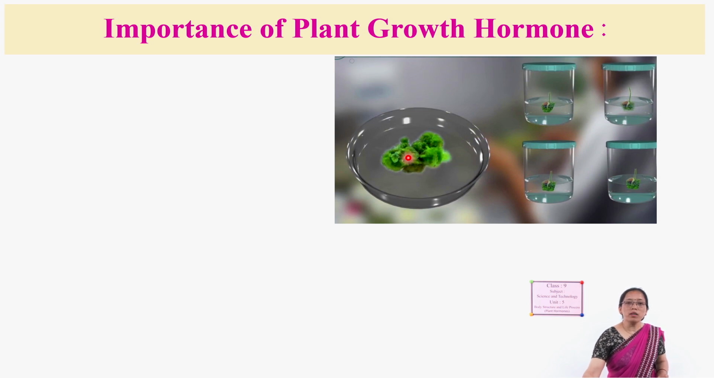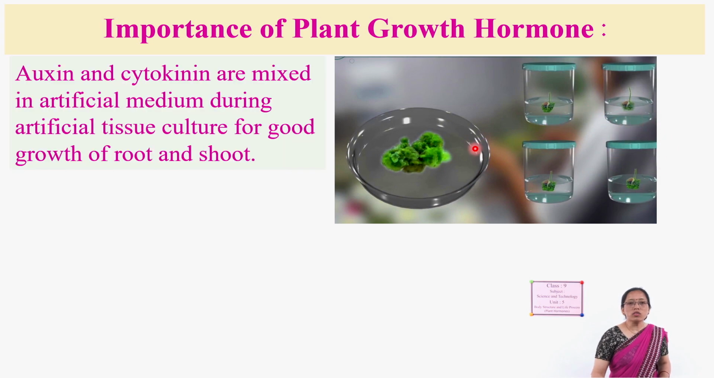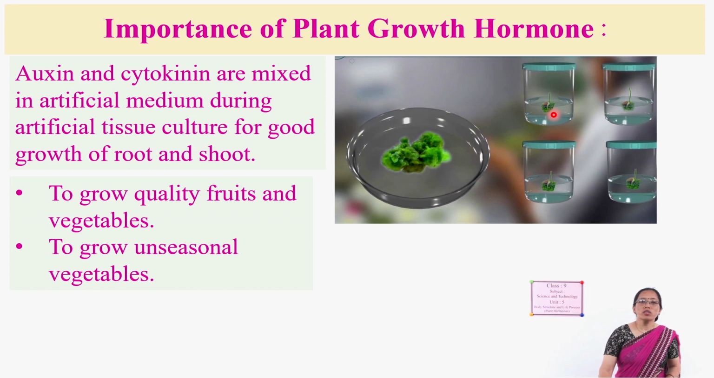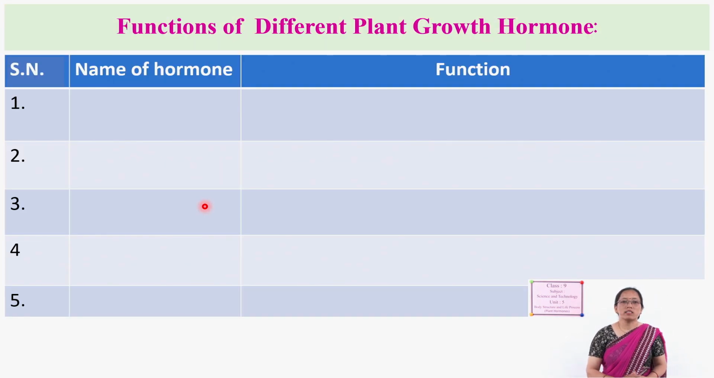After development of this callus, they separate it, that means cut it into small pieces, and then it is shifted to another medium where they maintain the amount of cytokinin and auxin in a proper amount, which helps to grow the root and shoot in a proper way. So this is also very important to grow quality fruits and vegetables, and also to grow unseasonal plants.